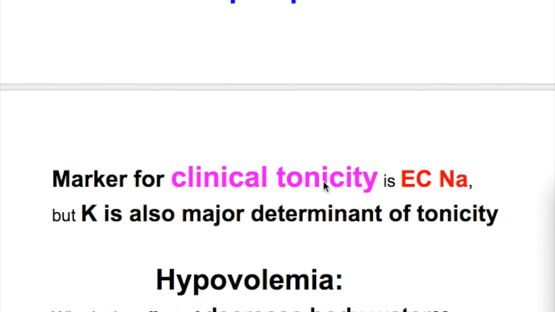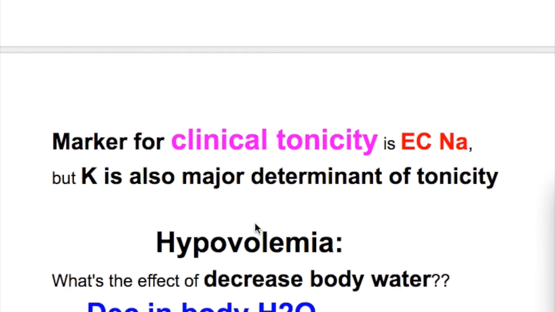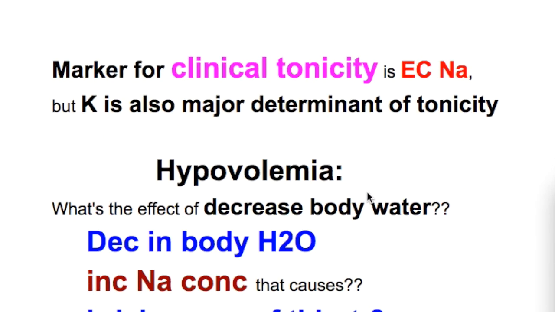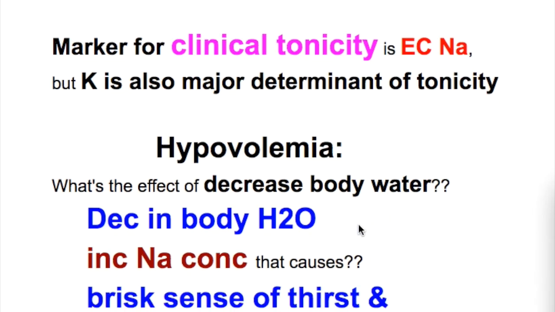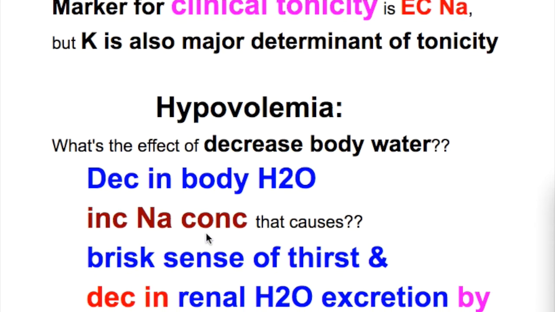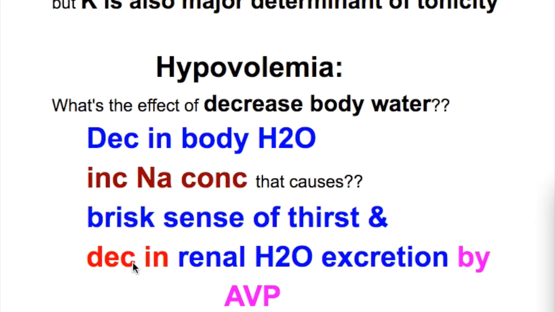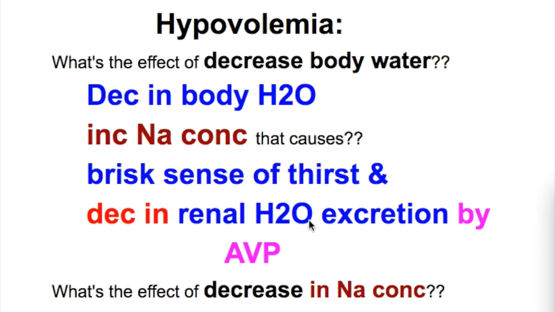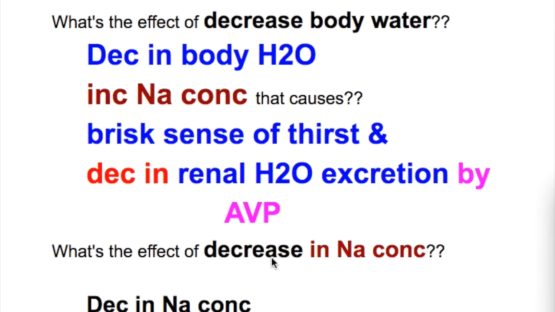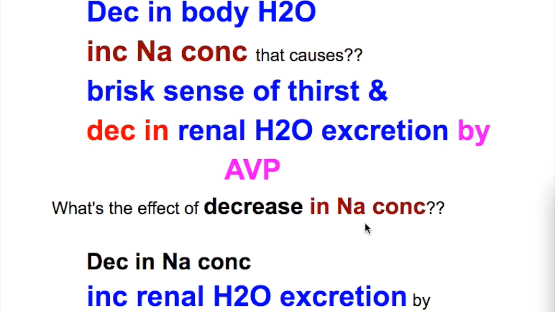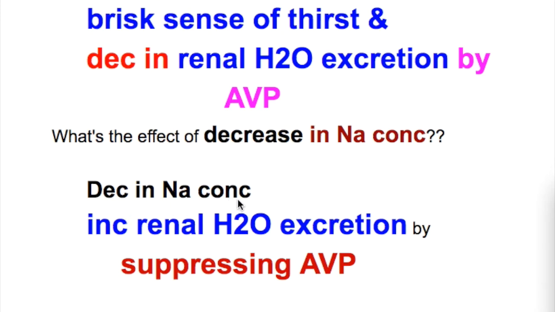What is the marker for clinical tonicity? The marker for clinical tonicity is extracellular sodium, but potassium also plays a major role as a determinant of tonicity. Hypovolemia: what is the effect of decreased body water? A decrease in body water increases the sodium concentration, which causes a brisk sense of thirst and a decrease in renal water excretion by an increase in vasopressin secretion. What is the effect of a decrease in sodium concentration? A decrease in sodium concentration increases renal water excretion by suppressing vasopressin.